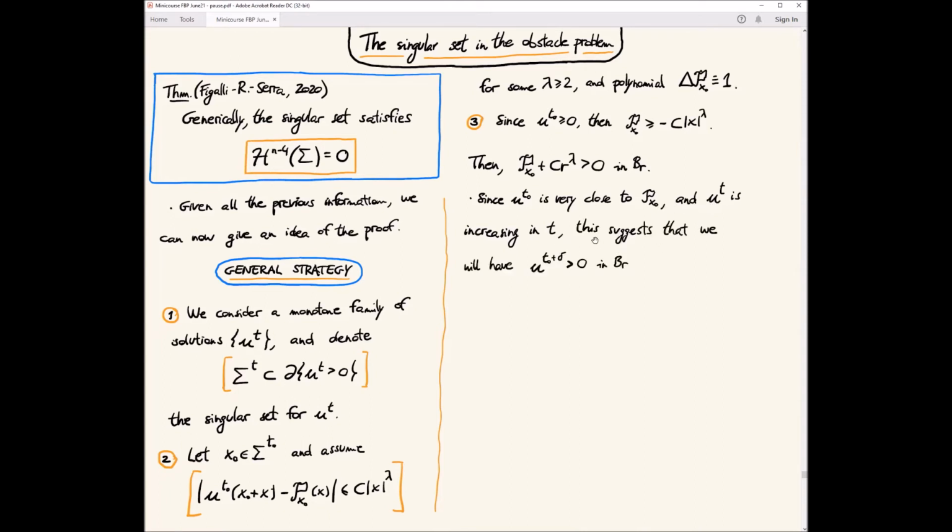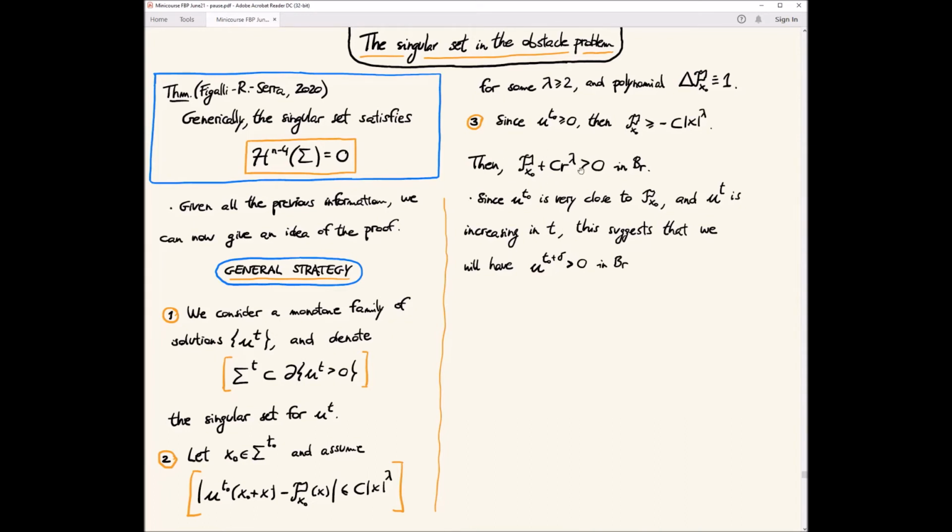So this really suggests that if I add some boundary data, in a sense, if I add some t here, which you can think of as the parameter that increases the boundary data, so if I increase the boundary data by an amount delta, then the polynomial should become this, in a sense.